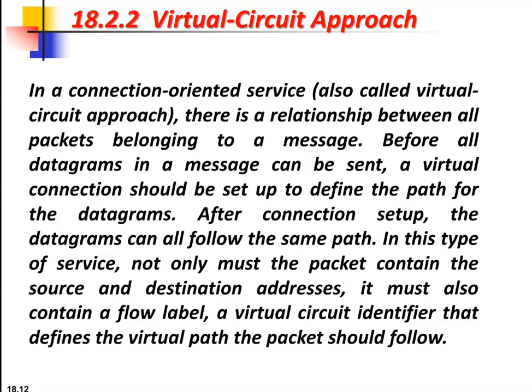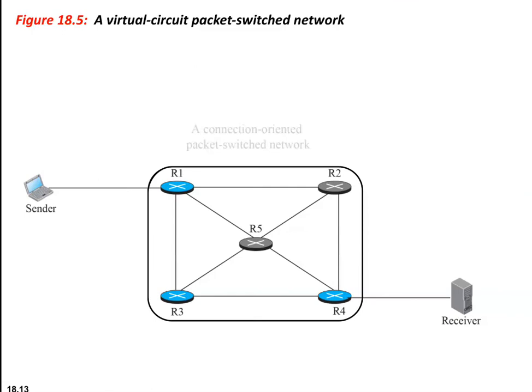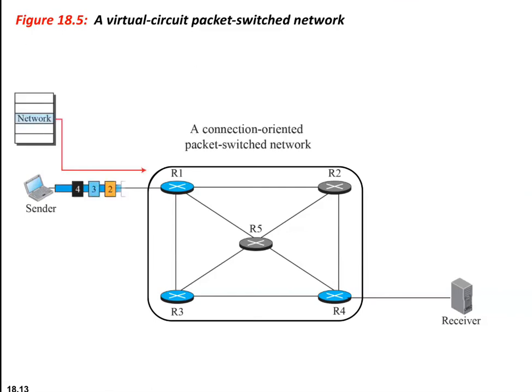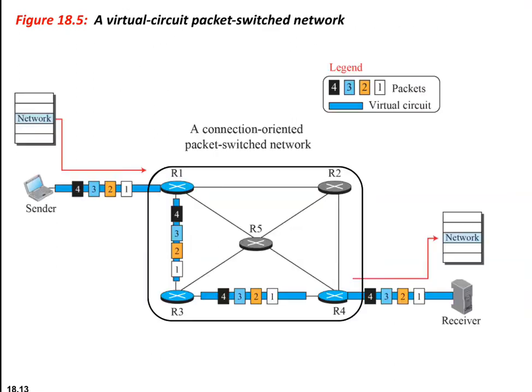In this type of service, the packet not only contains the source and the destination address, it also should contain a flow label. This flow label is an identifier which defines the virtual path the packet should follow. So all the packets should follow the same path to reach the destination, as you have seen here.